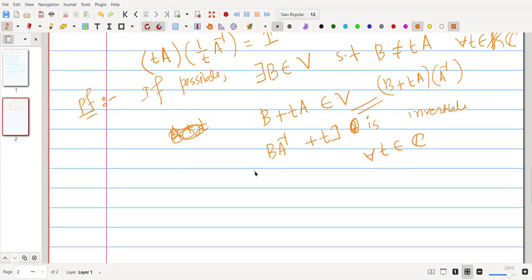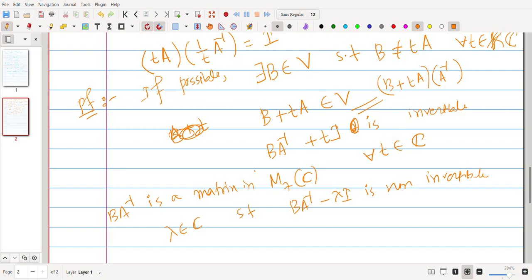Now observe that B A inverse is a matrix in M7(C), right? That means that B A inverse must have an eigenvalue because it is over C, so the characteristic polynomial splits, right? It is a 7 cross 7 matrix, so its characteristic polynomial has degree 7. So there exists at least one element lambda such that B A inverse minus lambda I is non-invertible.